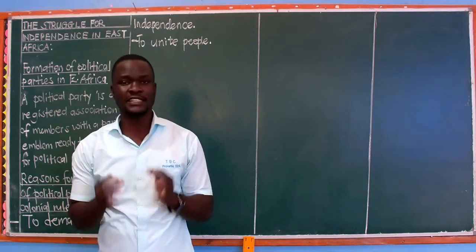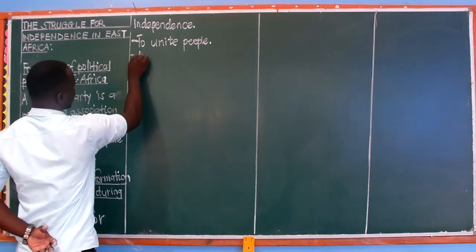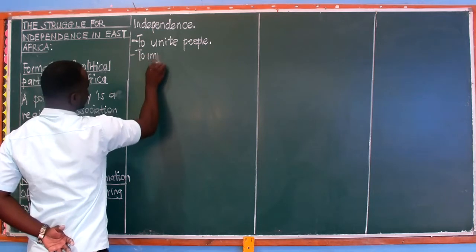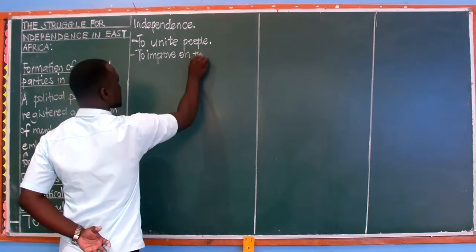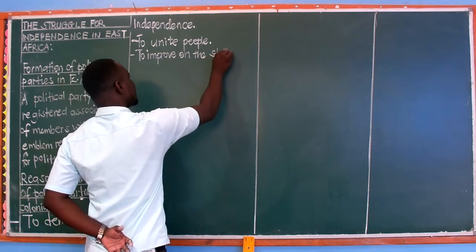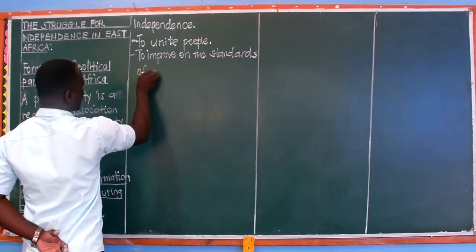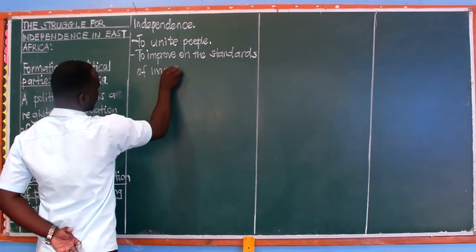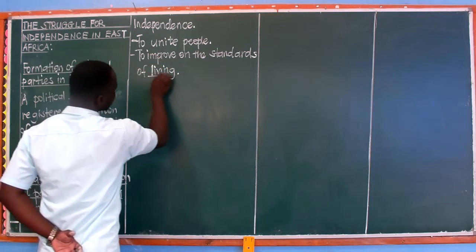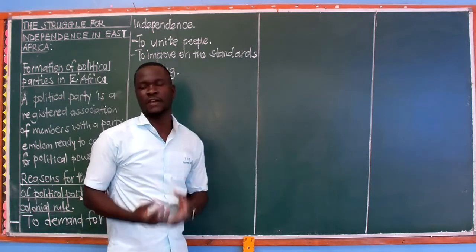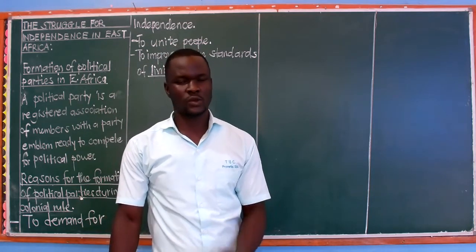Next is to improve on the standards of living of the people in East Africa. To improve on the standards of living. When we talk about improving on the standards of living, we are looking at improving on the welfare of people, that is, getting people out of poverty. That is what we simply mean here.